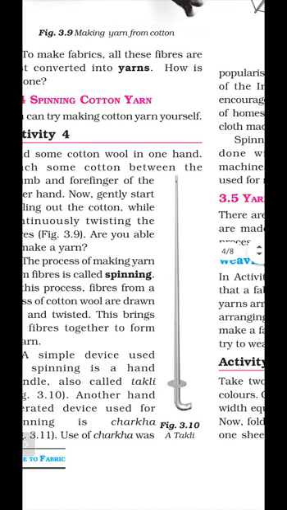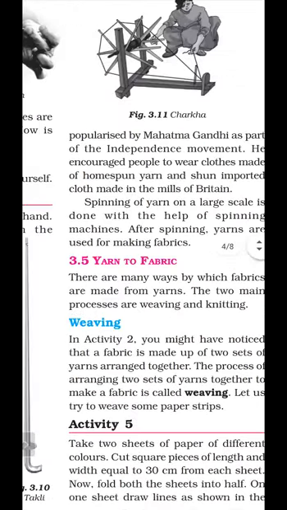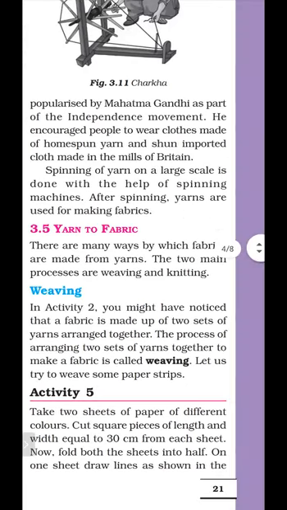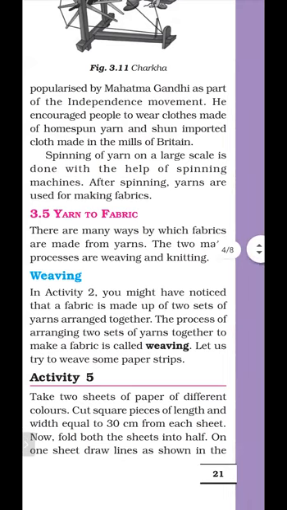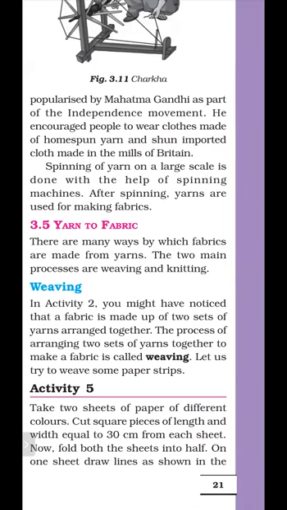Next topic is how fabric is obtained from yarn. There are two processes from which fabric is obtained from the yarn. Two main processes. First process is weaving, and second process is knitting.